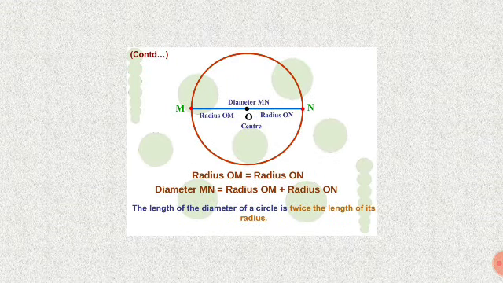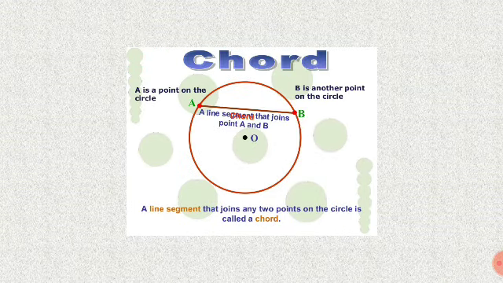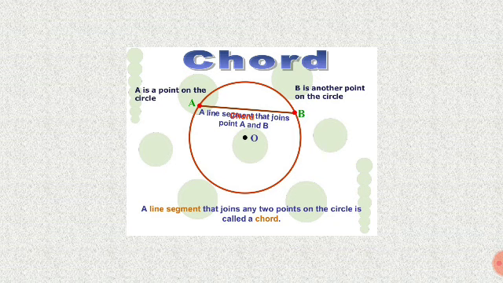So next one, chord. A is a point on a circle. B is another point on a circle.